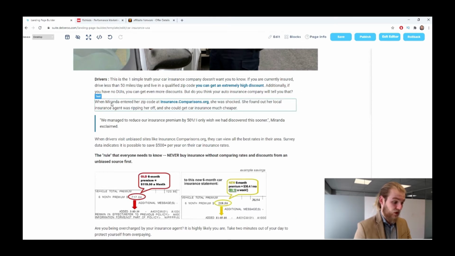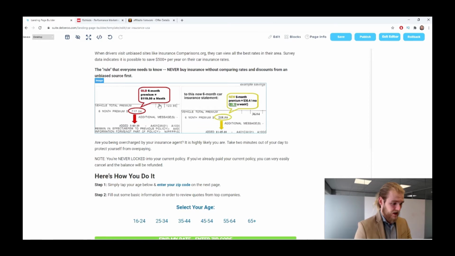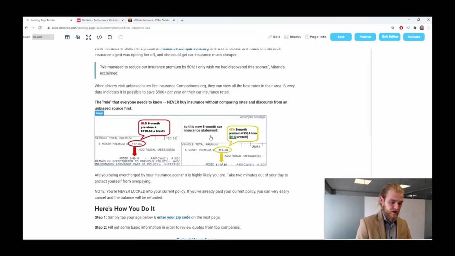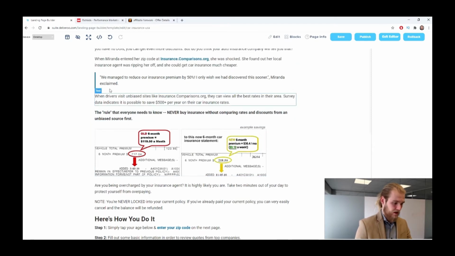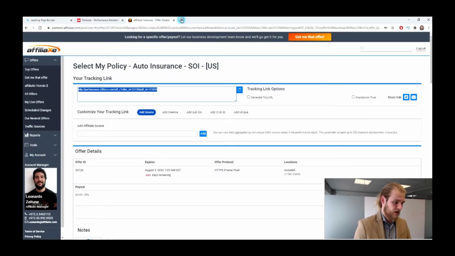When Miranda entered her zip code at insurance.comparisons.org, she was shocked. She found out her local agent was ripping her off and she could get car insurance much cheaper. Then we have a nice little overview here of two bills, one of $717.04 and one of only $218. That's a nice convincer right here. So it looks all good. Then we have the question, select your age. As soon as the user selects their age group, they will be redirected to the offer page, which I haven't shown you yet. So let's take a look.